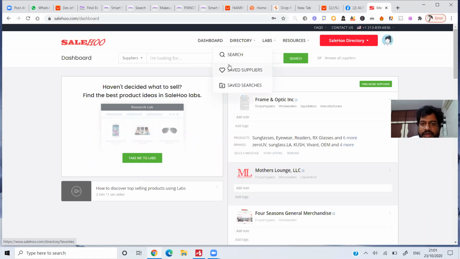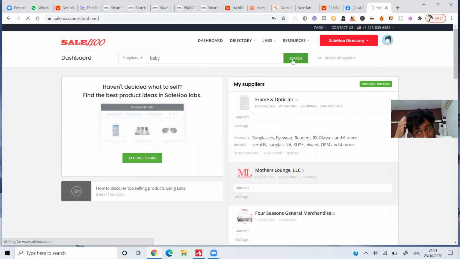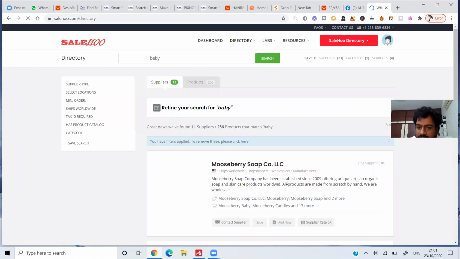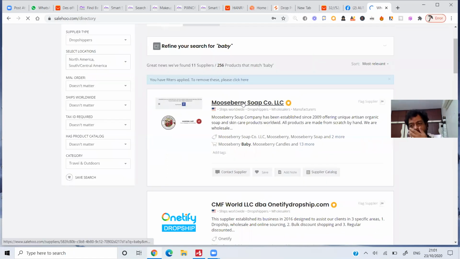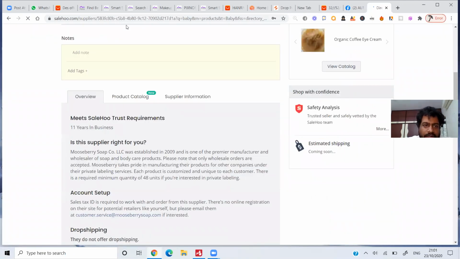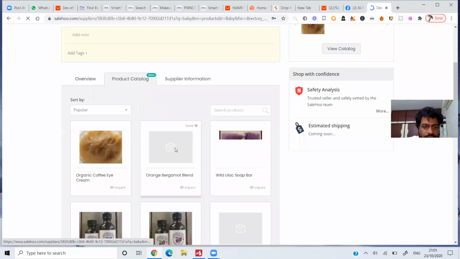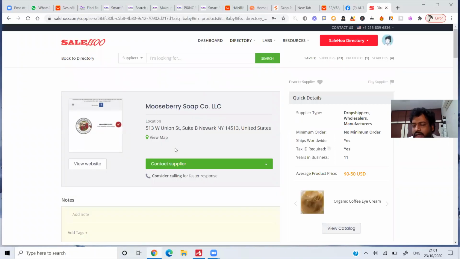For example, if you're looking for something like baby products, just type in baby here. You'll get all the suppliers in the US. It also includes drop shippers as well. Just click on this and you'll find all the products from this company. Go to the product catalog. These are the products that they sell. If you want a US supplier, let me know. I can give you some company details, and you can talk directly to these people.